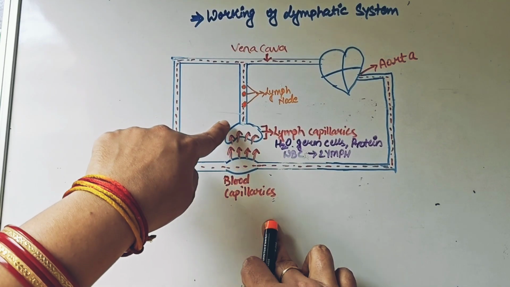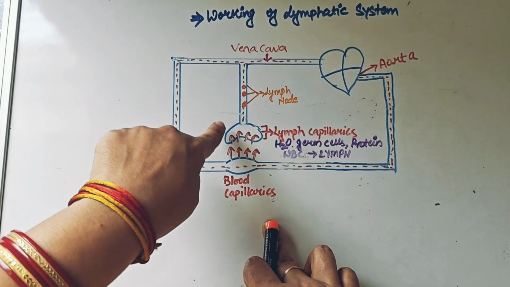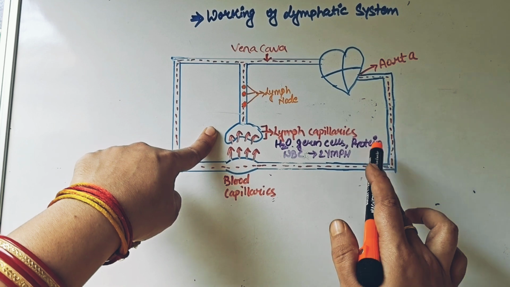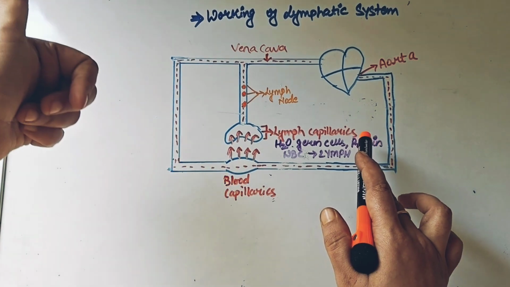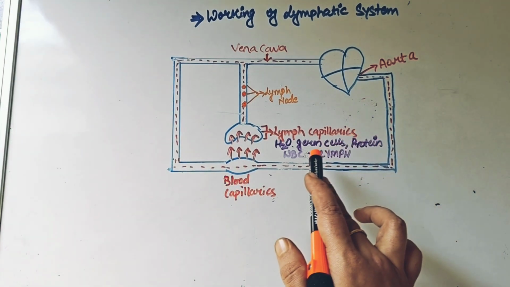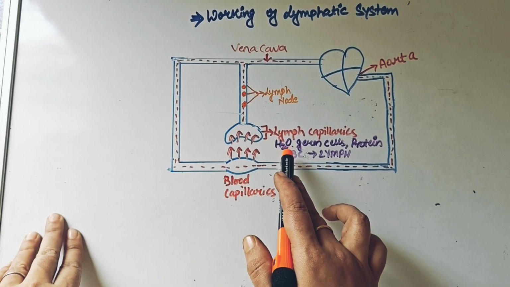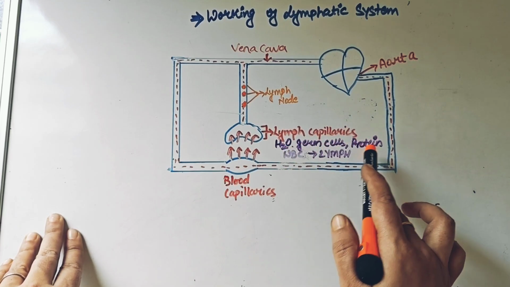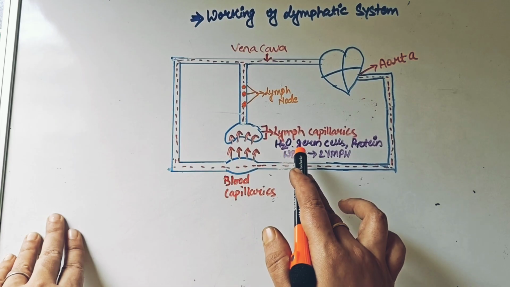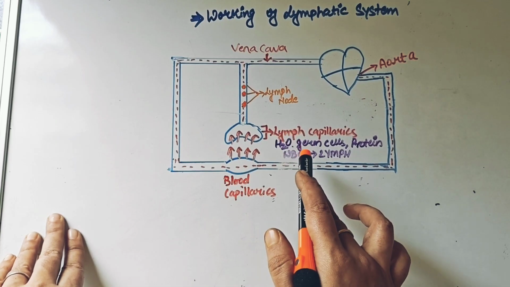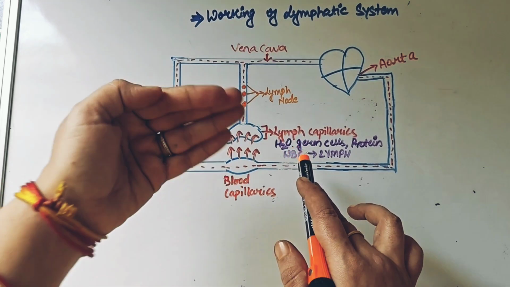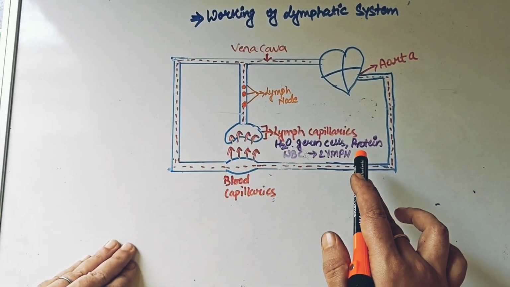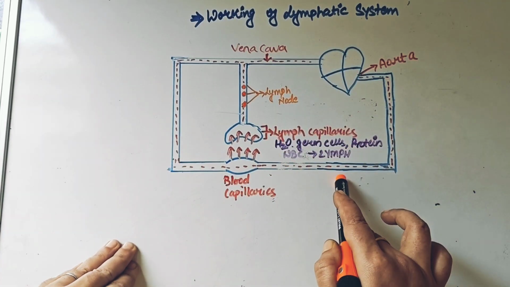So what all components come out through the blood capillary which are entering in the lymph capillaries? So the components that you can see here, the components that we discussed just previously. What all components? The water from the blood will come out. The germ cells which are there will come out. The proteins which were there will come out. And very, very important component and cells, the WBCs from the blood will come out. And now it will form another set of liquid which is known as lymph. Now what will happen?